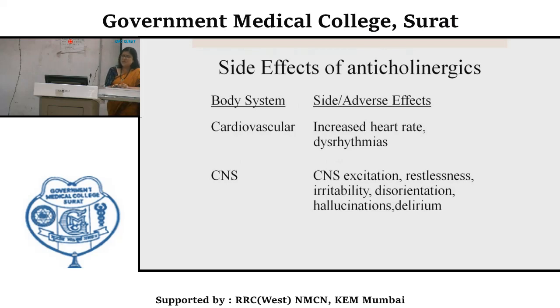Because they are used to increase heart rate in bradycardia, sometimes you can see an excessive increase in heart rate or dysarrhythmias. In the central nervous system, we can have CNS excitation, restlessness, irritability, hallucinations, disorientation, delirium-like state.